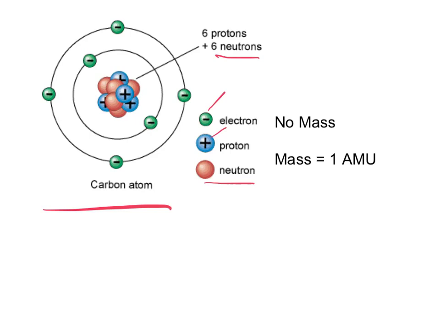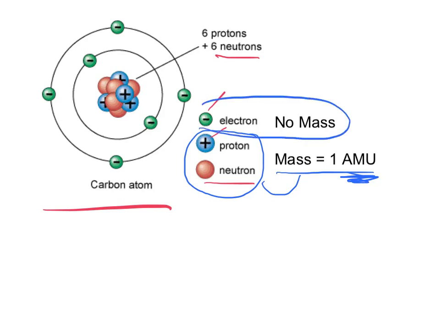Now we need to talk about the mass of these particles. That's important. The proton and neutron have identical masses, and their mass is what we call one atomic mass unit. That's the unit for it, atomic mass unit. It's just very tiny. So the mass of a proton is equal to the mass of a neutron. And electrons have no mass. They are just little balls of energy with a negative charge. It would take a couple thousand electrons to equal the mass of one proton, so we just say that they basically have no mass.